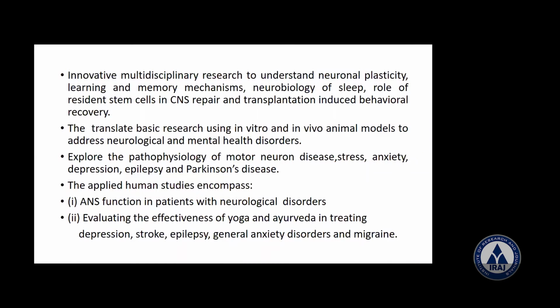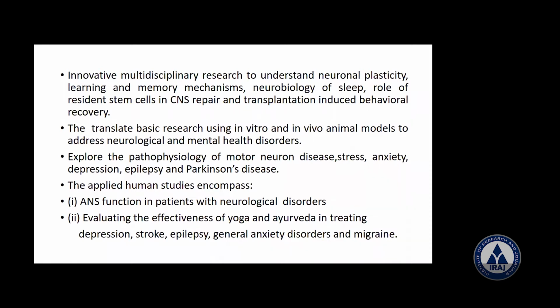One neurological disorder I can mention is Alzheimer's disease, and just as one example, Parkinsonism. Another is evaluating the effectiveness of yoga and Ayurveda in treating depression, stroke, epilepsy, anxiety disorders and migraine. Migraine, you are seeing, has a lot of cases nowadays.